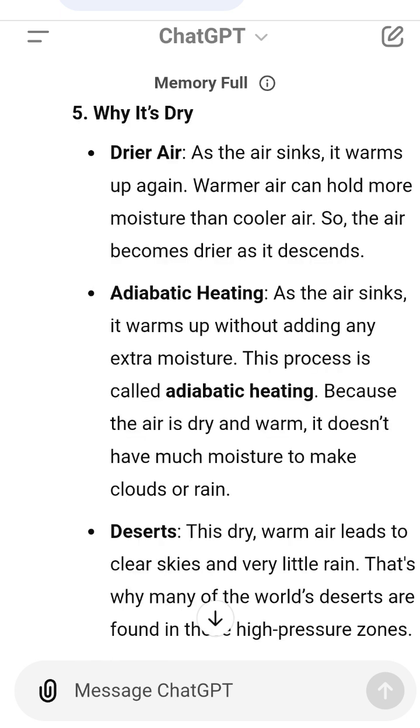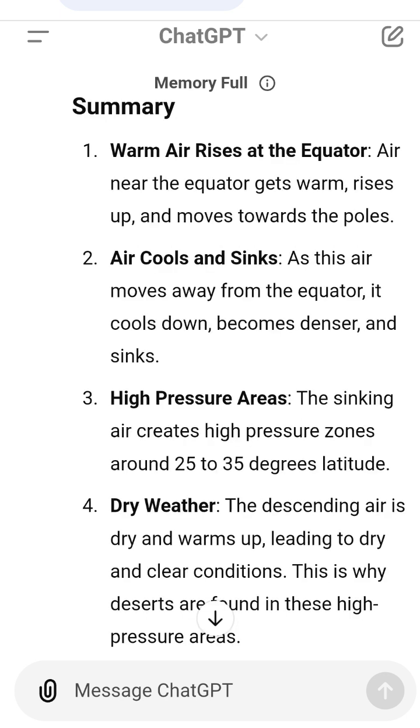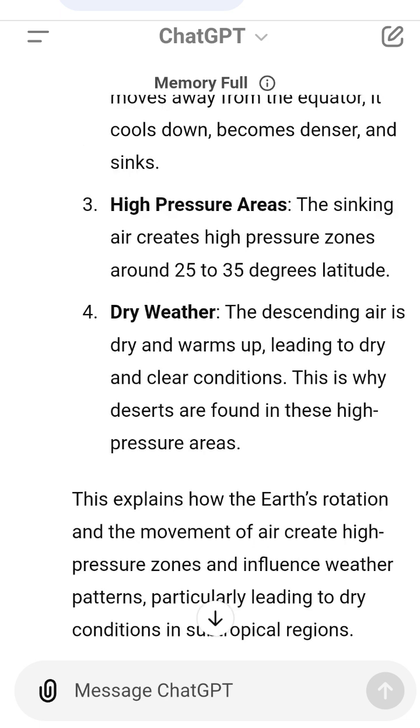This explains how the Earth's rotation and the movement of air create high-pressure zones and influence weather patterns, particularly leading to dry conditions in subtropical regions.